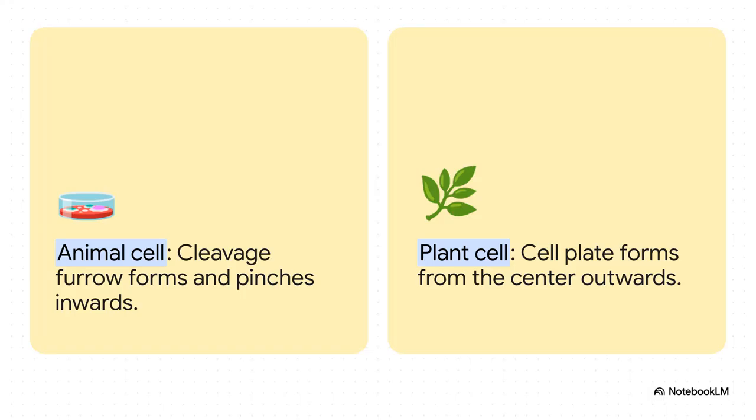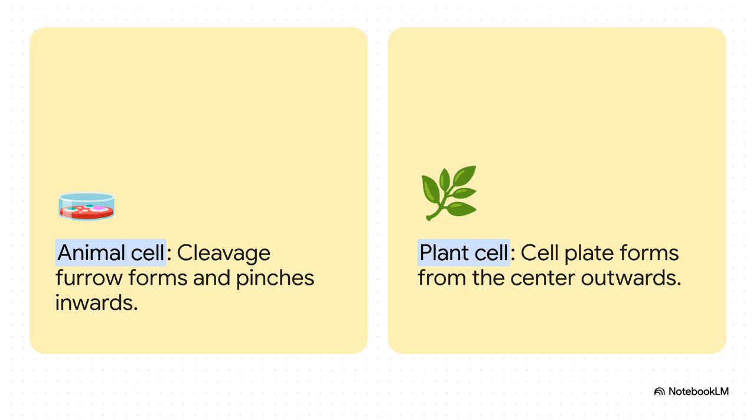But hey, dividing the nucleus isn't the whole shebang. We still have to divide the rest of the factory, the cytoplasm itself. We call this cytokinesis, and it's fascinating how different biological factories handle this mechanical finish. In an animal cell, a cleavage furrow forms. Basically, a contractile ring made of microfilaments literally pinches the cell membrane from the outside inward, kind of like pulling a drawstring tight until it snaps into 2 separate cells. Plant cells, on the other hand, have rigid cell walls. They can't pinch, so instead, vesicles containing cell wall materials from the Golgi apparatus gather in the middle and build a literal dividing wall called a cell plate.